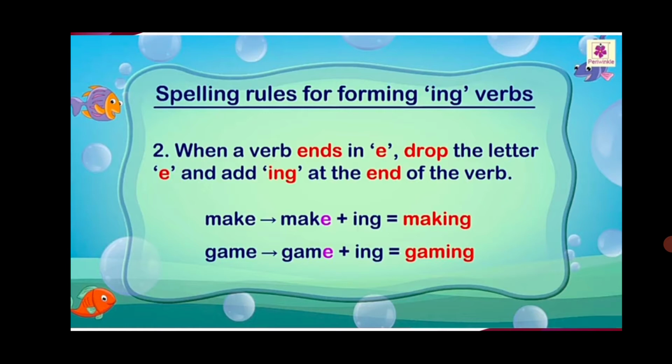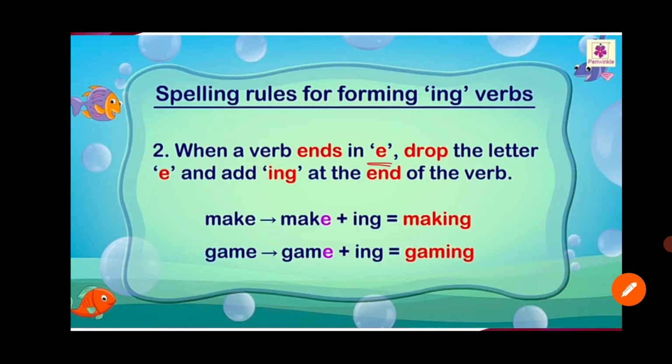Now the second spelling rule for forming ing verbs. When a verb ends in e, drop the letter e and add ing at the end of the verb. Got it children? Means what? The words that have e at the end, when we are going to add ing, at that time we have to drop that e and add ing.